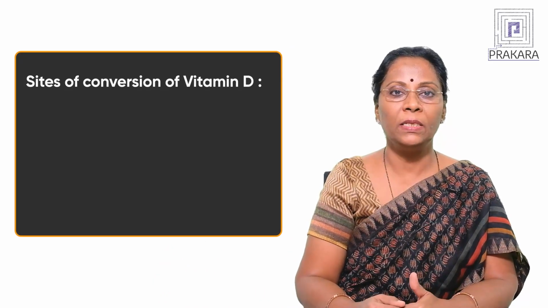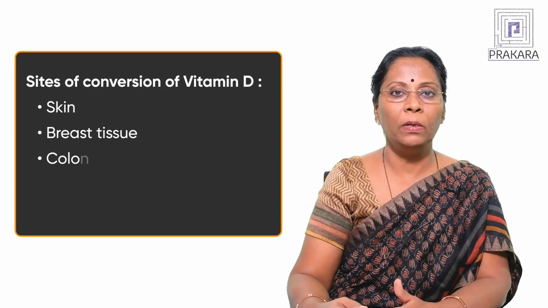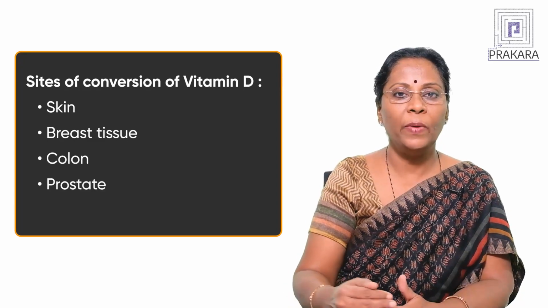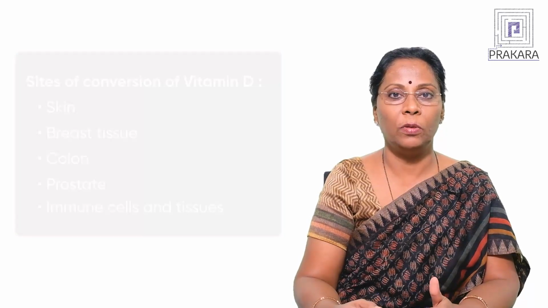Now what are these sites? It takes place in the skin, in the breast tissue, in the colon, in the prostate, as well as in the immune cells and tissues, where it is responsible for the active form of vitamin D even in the immune cells.